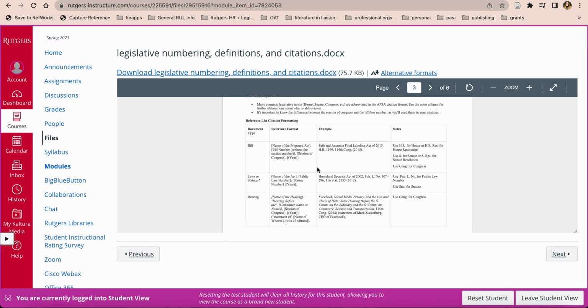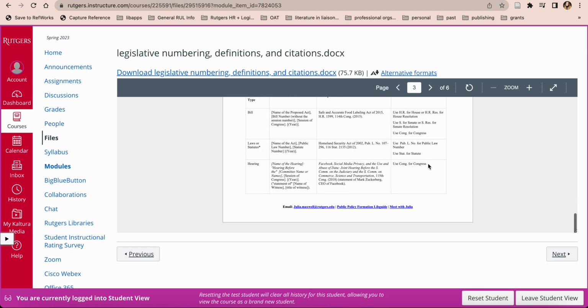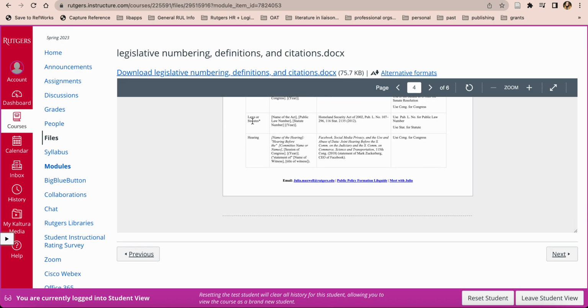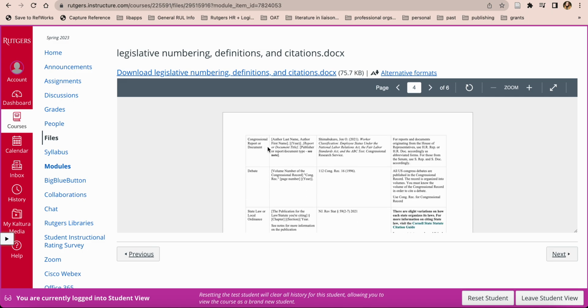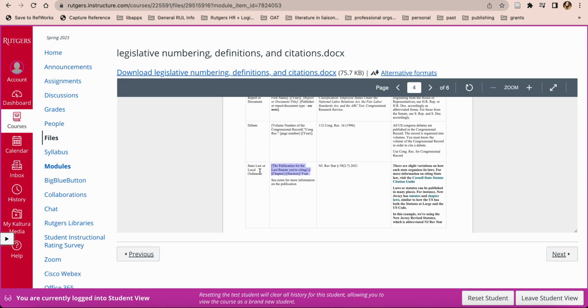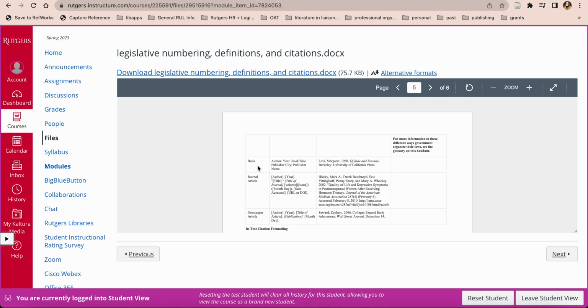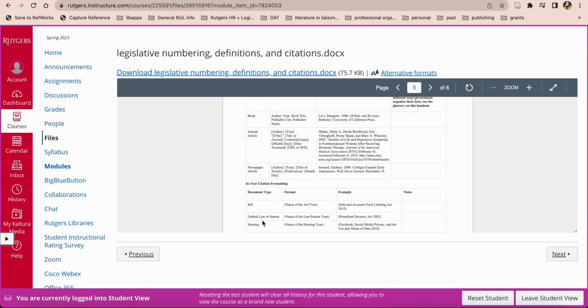So you can see that we've got some examples here. We've got an example for a bill, and then we've got the format, and then we've got an example, then we've got some notes here. I'll explain the notes section in a minute. And you can see we've got all these different examples, right? We've got statutes, hearings, congressional reports, debates, state laws, books, journal articles, and newspaper articles, which are more of the typical things you might be citing in a research paper.